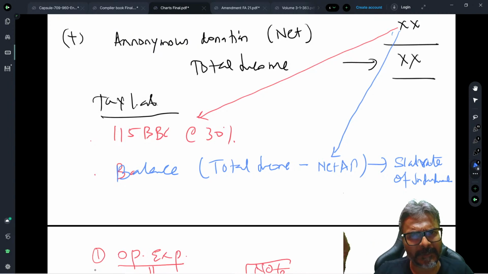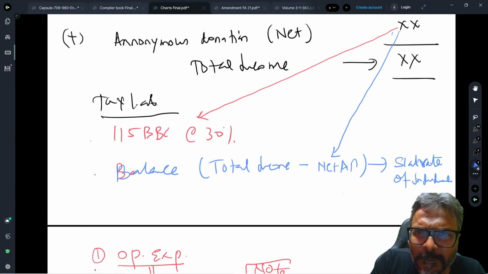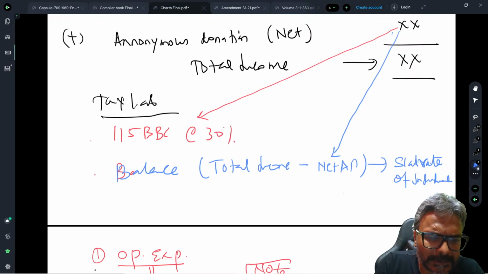In 10(23C), there are some amendments which I'm going to touch upon in the next session. The next session will cover exit tax, 10(23C), and the registration front. So that will be my agenda for the next class.